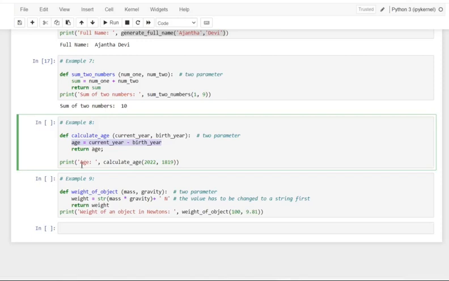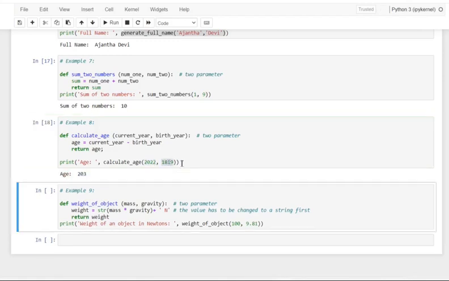And here we just want to have an exact value for the age. So for that we are creating a function calculate age and providing some years. So here the current year is 2022 and the birth year is 1819. Okay, so it is 2003. See, actually just as an example I have given you.